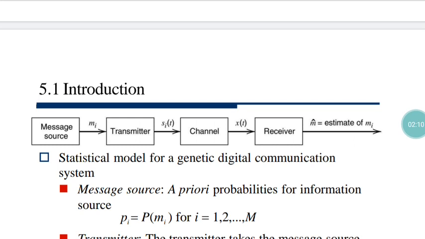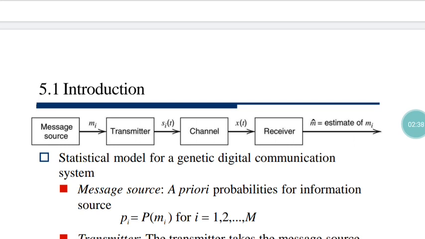If you are sending one particular message, the probability of occurrence of such a message is very insightful for communication engineering. Why? Because if the probability of occurrence is larger, that particular message can be obtained very easily. If the probability of occurrence is very small, that particular message will occur very infrequently.